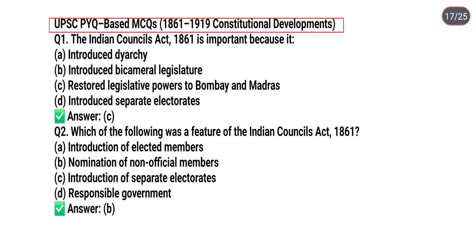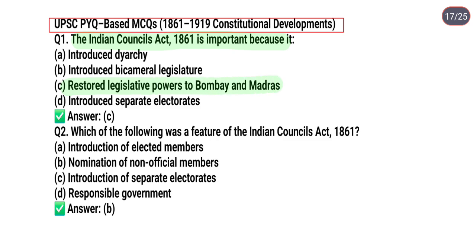So first question is, the Indian Councils Act 1861 is important because it option A, introduced direct elections; option B, introduced bicameral legislature; option C, restored legislative powers to Bombay and Madras; option D, introduced separate electorate. So the correct answer is option C. It means it restored legislative powers to Bombay and Madras under the Indian Councils Act 1861.